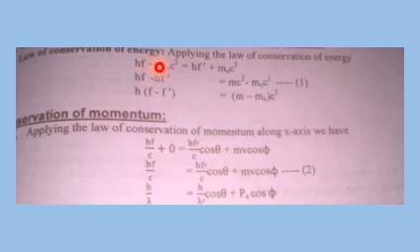Similarly, plus mv cos phi. Now phi is the angle given to the electron and theta is the angle given to the scattered photon. So this equation can be written as h upon lambda equals h upon lambda dash cos theta plus pe cos phi. Now mv can be written as pe, the momentum of electron after collision. So this is your equation number 2. This was equation number 1. We need these equations in our further calculations.